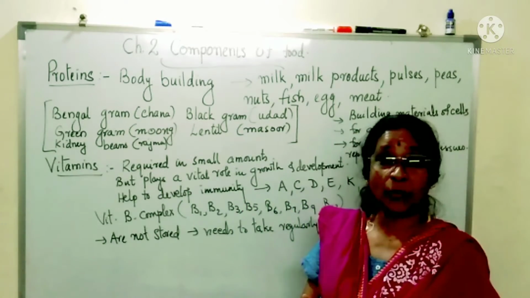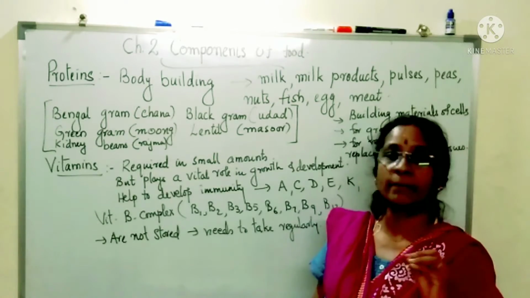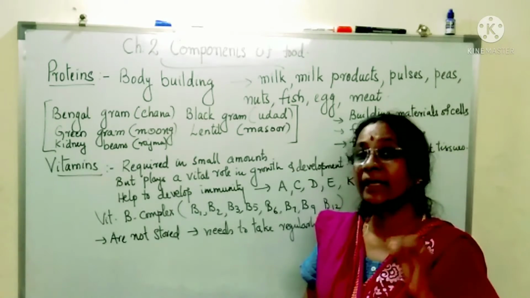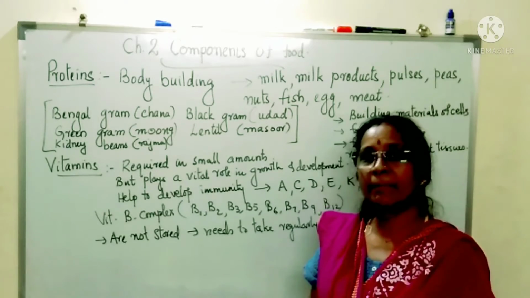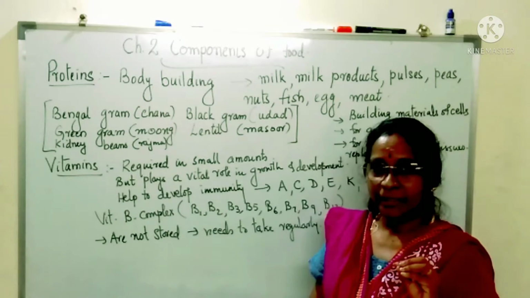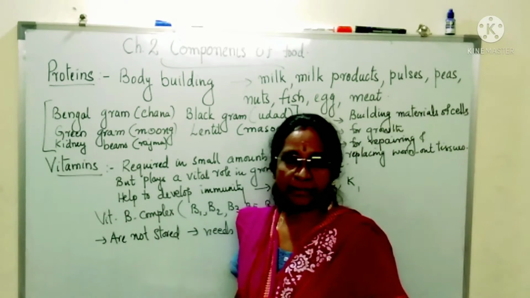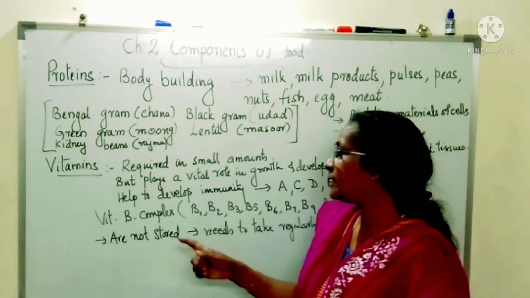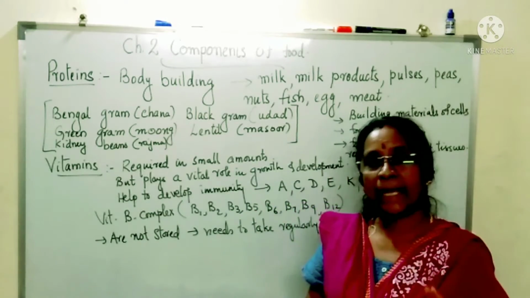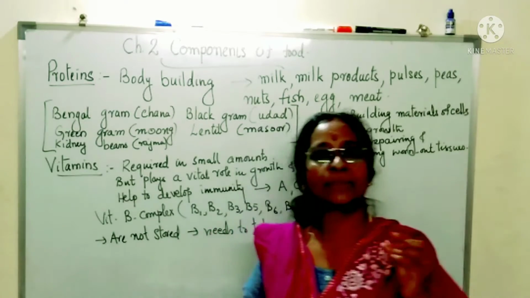So what are proteins? Proteins are the nutrients needed for building the body, and children need it a lot. So remember every day to eat pulses, whatever mama gives. Now the next nutrient is vitamins. Unlike proteins and carbohydrates, vitamins are needed in very small quantity.